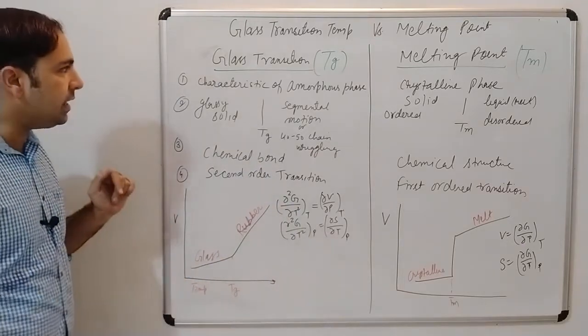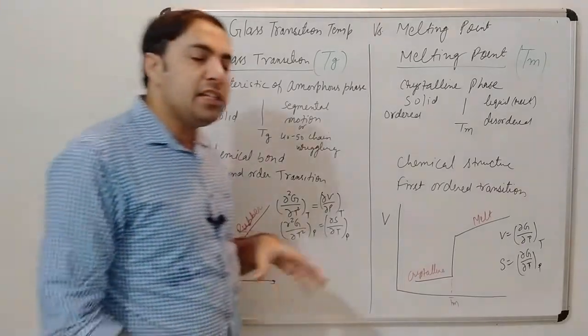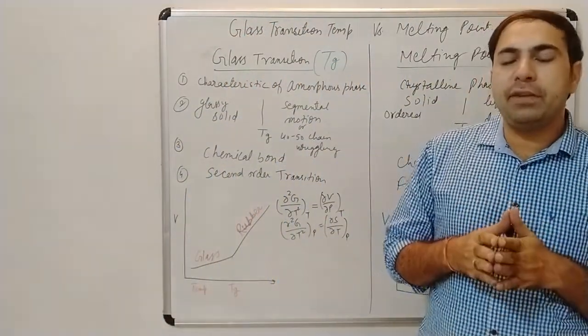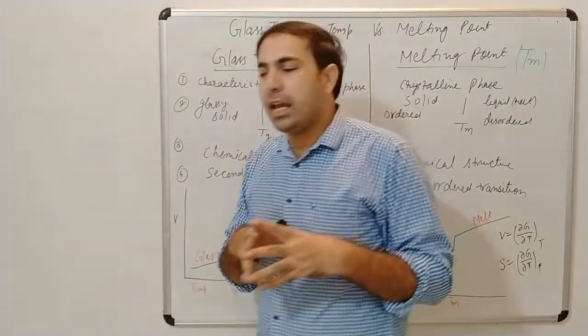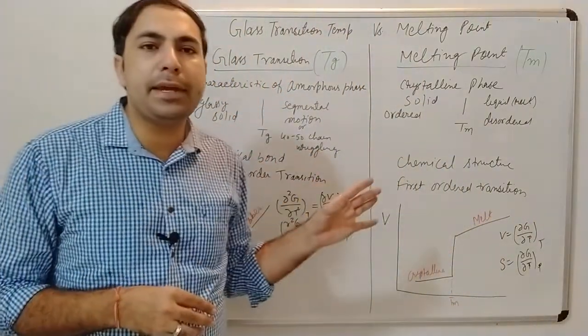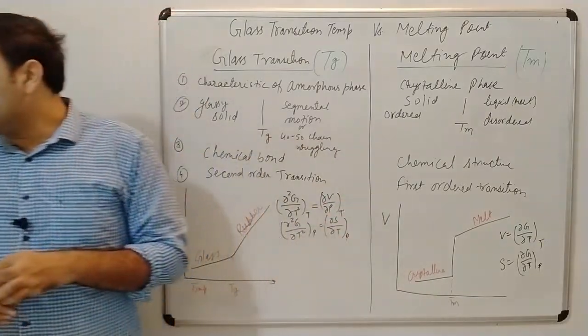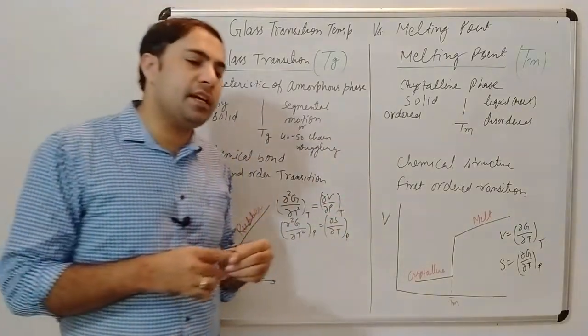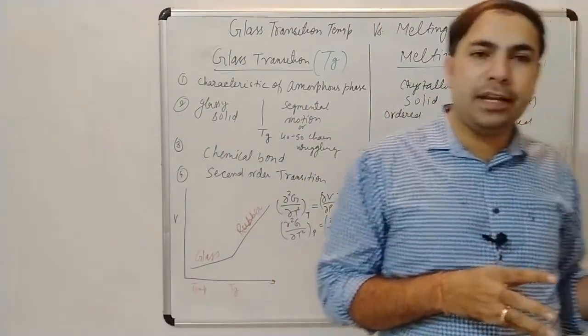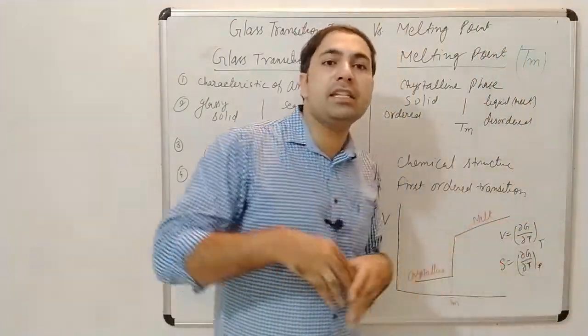Now another point: glass transition temperature is the property of the chemical bond, because the segmental motion will start around the chemical bonds, whereas melting point is the property of the chemical structure. Melting point is the property of the chemical structure because it fully depends on the chemical structure. The presence of aromatic rings, a very rigid structure, will increase the melting point.